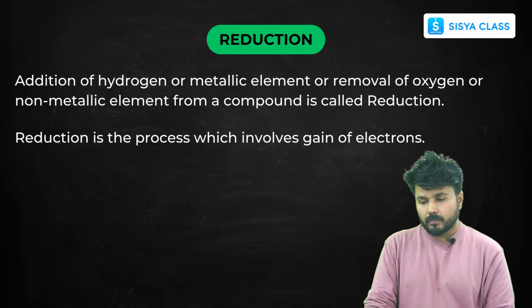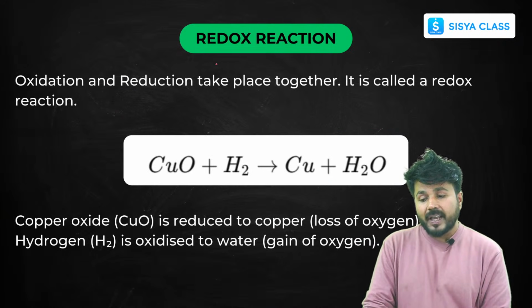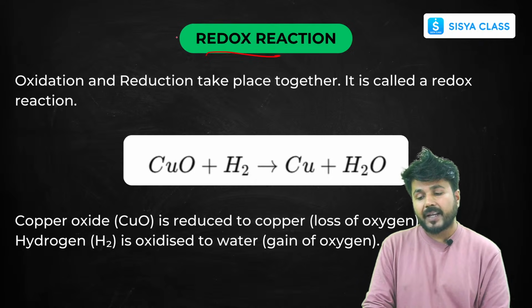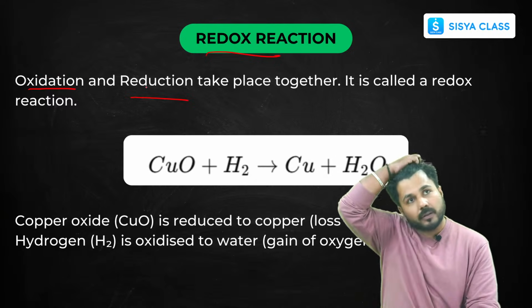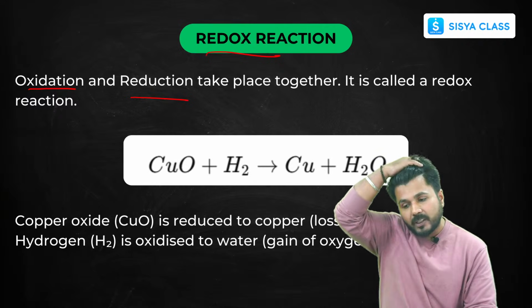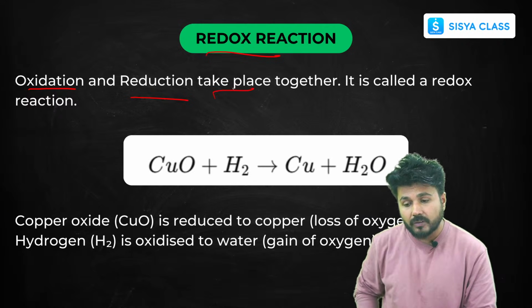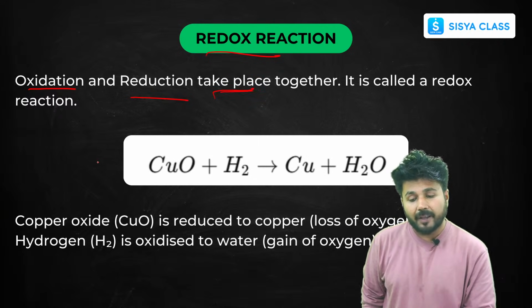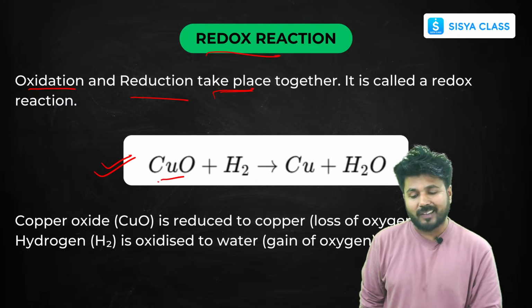Now, redox reaction. A redox reaction is that reaction in which oxidation and reduction take place together. So if oxidation and reduction take place together, that is your redox reaction. I have just tried to explain an example here.